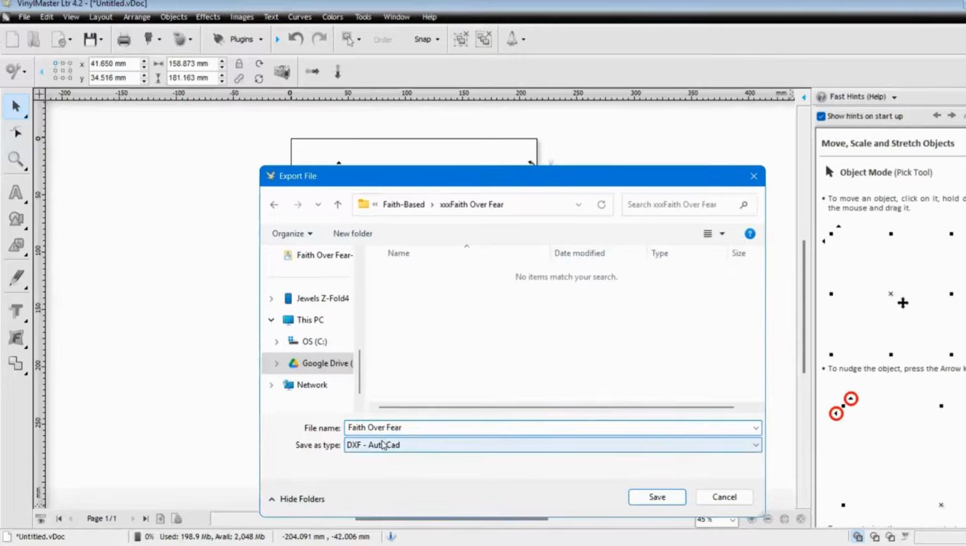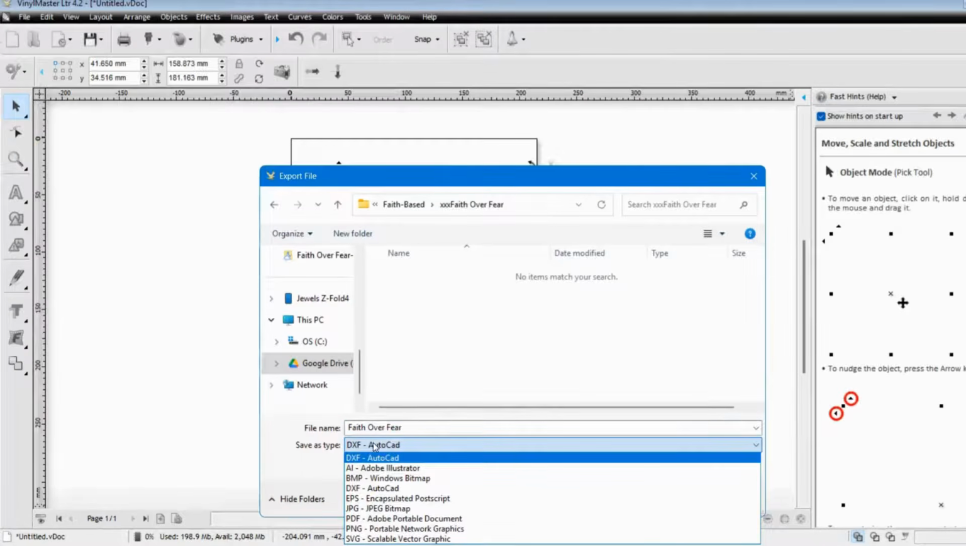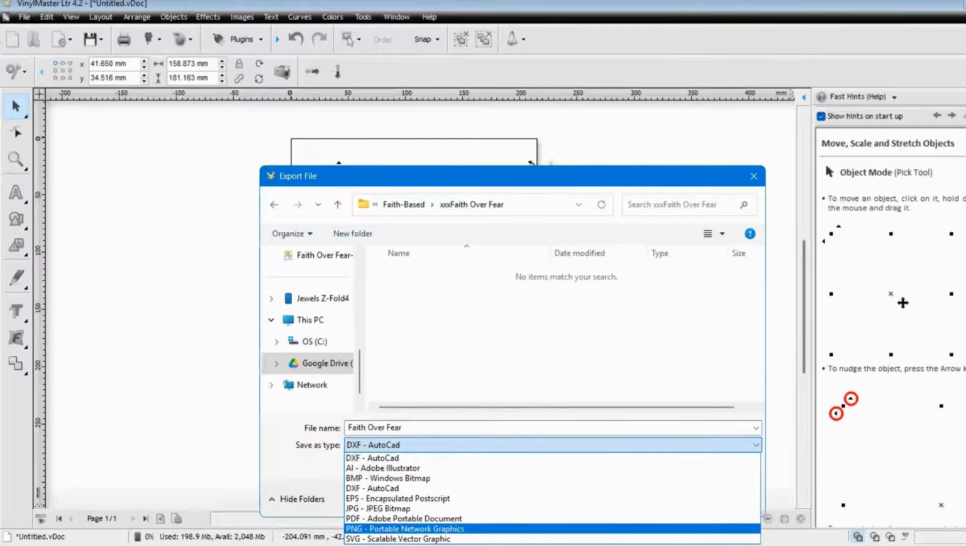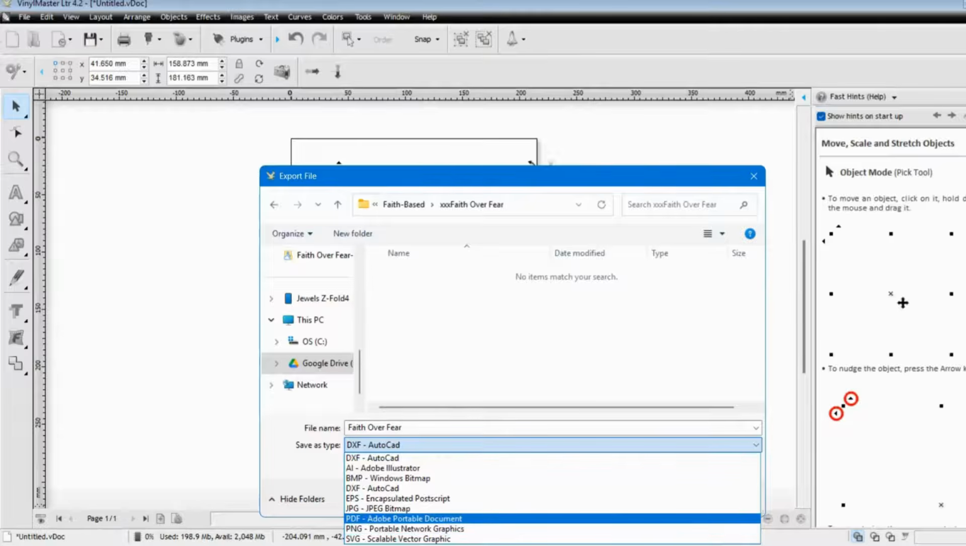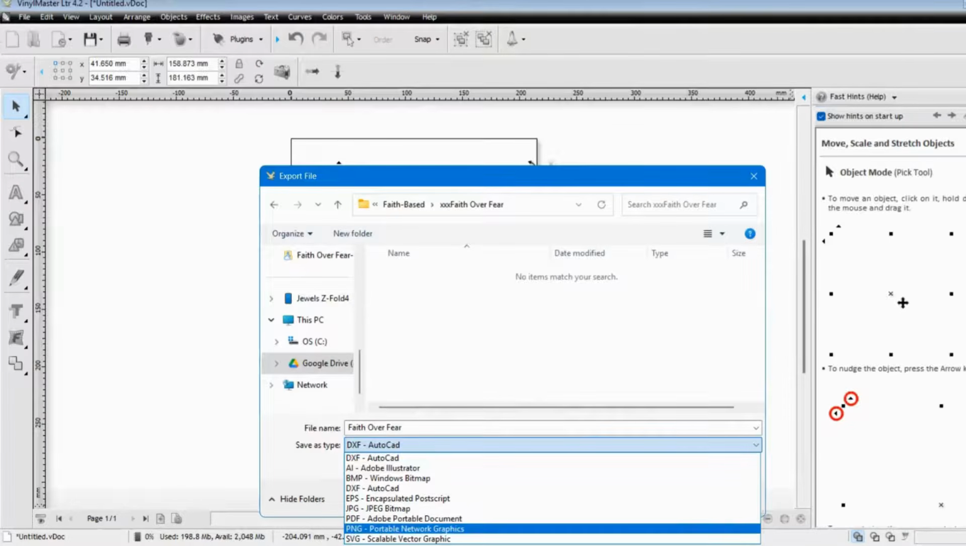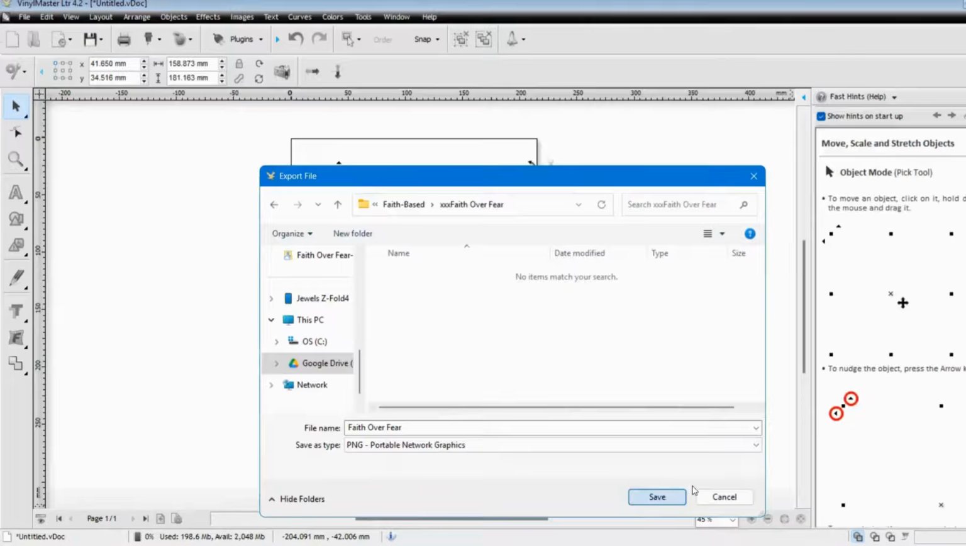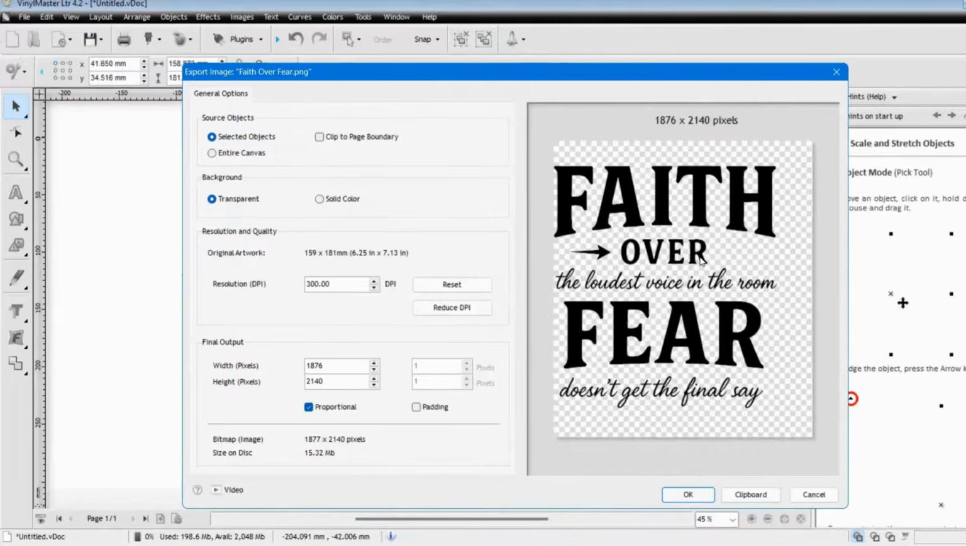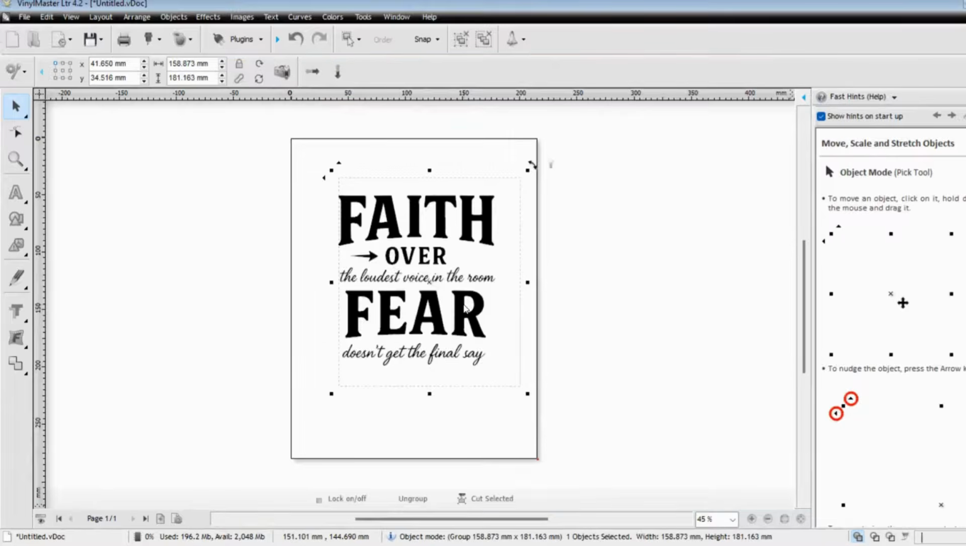And down here, you have your file types. So if you want to create the PNG, which you always need to do when creating files to sell on Etsy, or whether you're creating them to sell on your own website, you want to go ahead and create the PNG and hit save, right? It's going to come to this pop-up here. You want to make sure it says transparent. The resolution is 300 DPI, and you want to hit OK. Boom, I just created my PNG file.